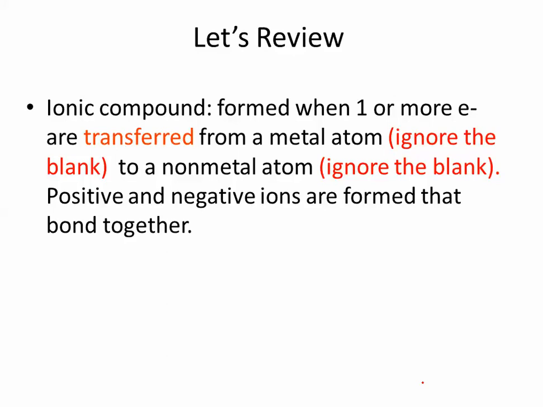So, an ionic compound, and sorry, this isn't really a review. An ionic compound is formed when one or more electrons are transferred from a metal atom to a nonmetal atom. And positive and negative ions are formed that bond together.